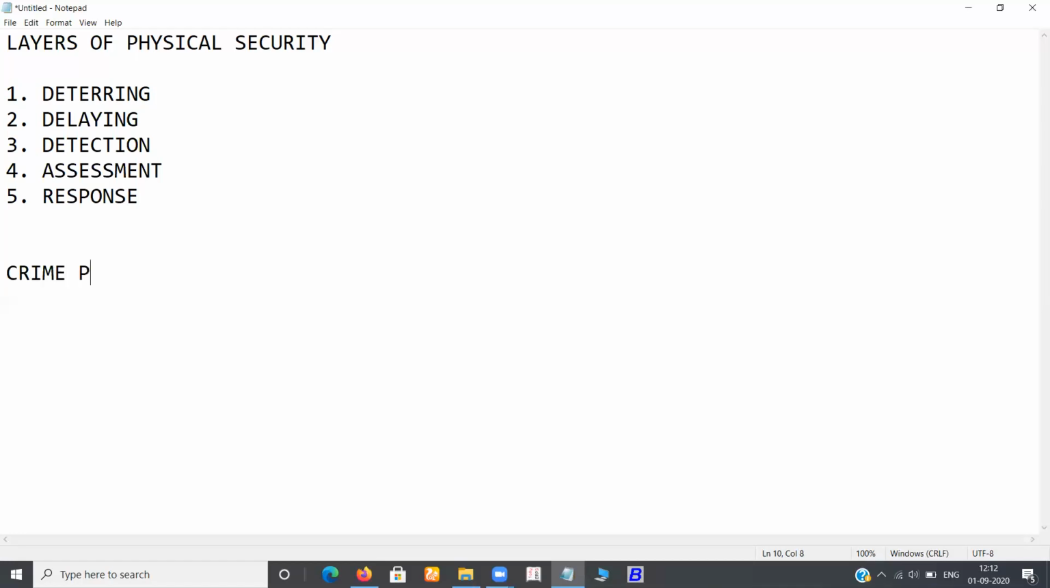Next comes crime prevention through environmental design, CPTED. It is a discipline that outlines how the proper design of a real scenario can mitigate crime and hacking by directly affecting human behavior. This concept was developed in the 1960s and is still used mainly to prevent social engineering.